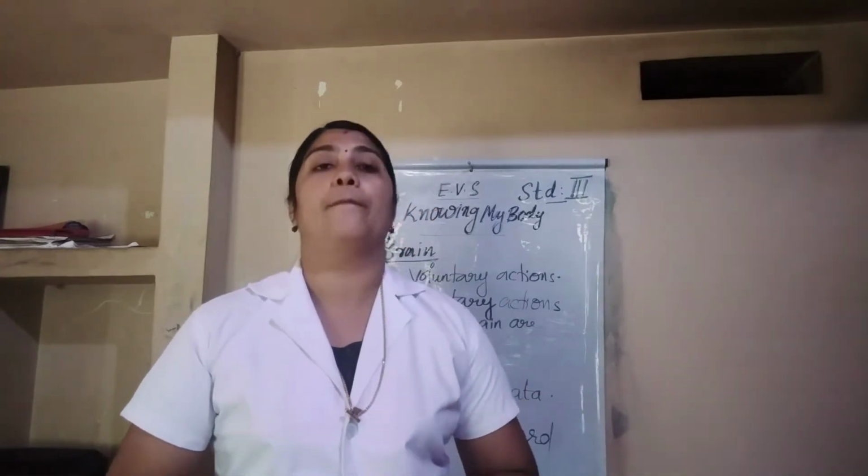So, what are the functions of our brain? The brain is the most important internal organ of our body. It is one of the several activities that our brain helps us perform. Okay. Also, the brain helps us think, imagine, remember, solve problems, make decisions, and communicate our feelings and thoughts.